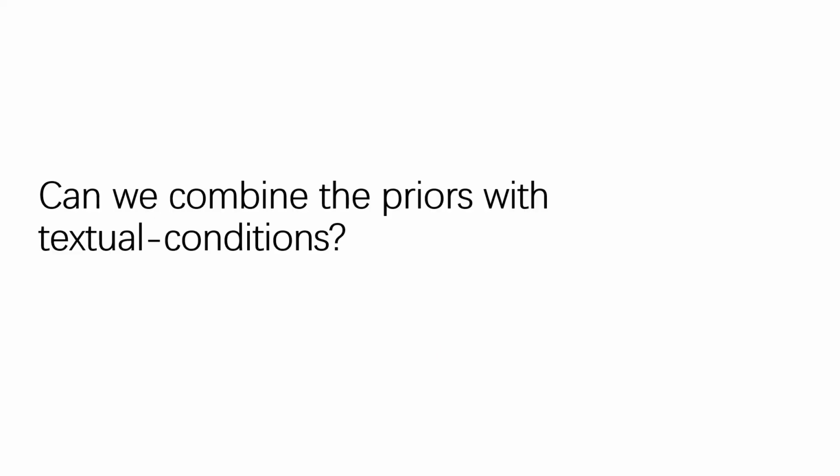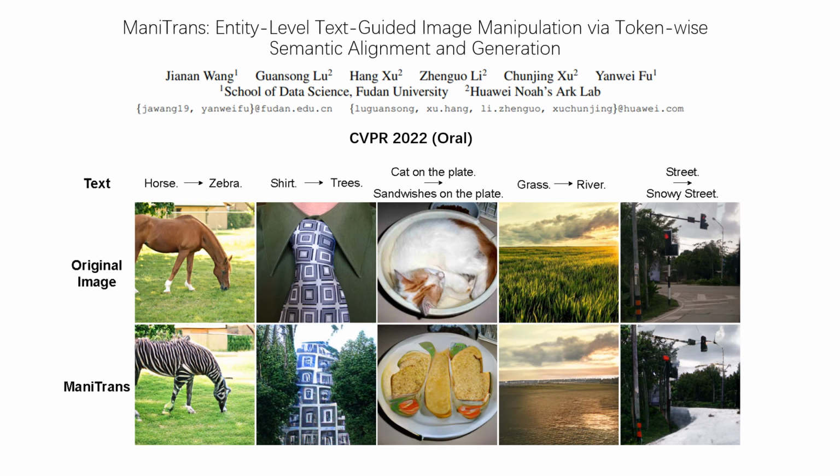So far, we have discussed the various priors. The next question is, can we combine the prior with text conditions? In this work, we study a novel task of text-guided image manipulation on the entity level in the real world.